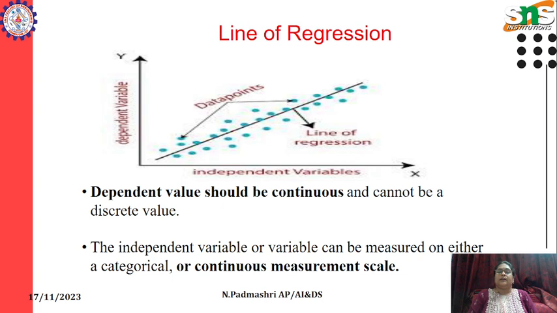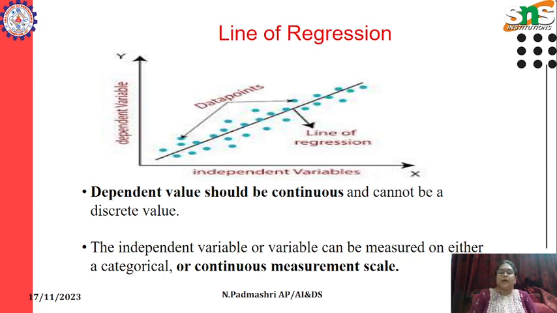Here we can plot a graph of independent variable versus dependent variable, where we can easily find the line of regression. The graph is plotted with the independent variable on the x-axis and the dependent variable on the y-axis, and some data points are plotted between the x and y axes. These are all the points, and the straight line is called the line of regression.